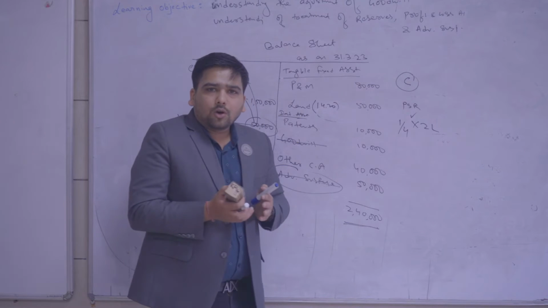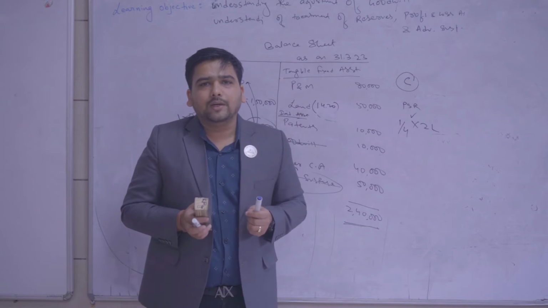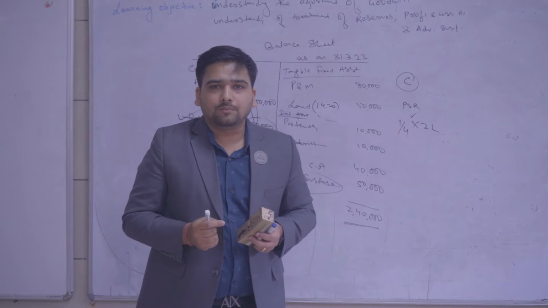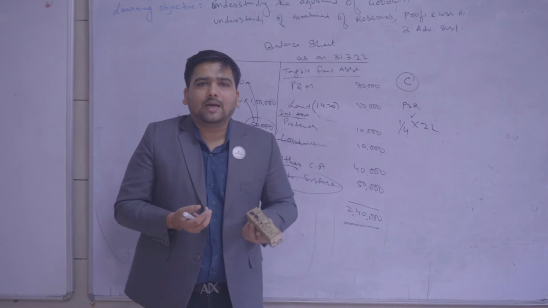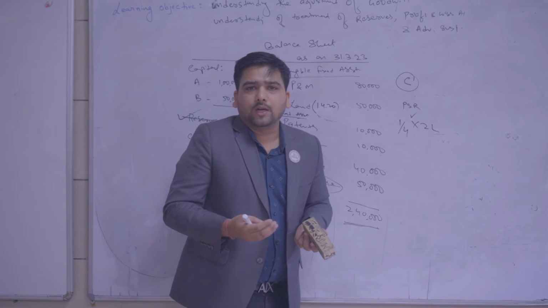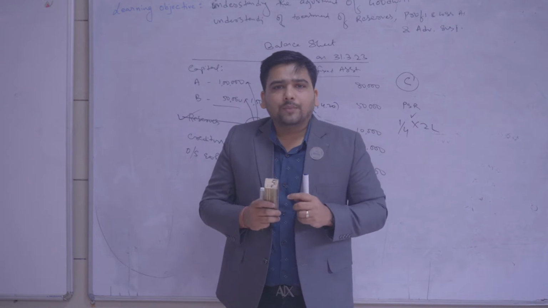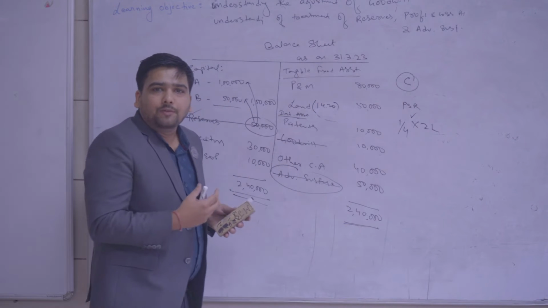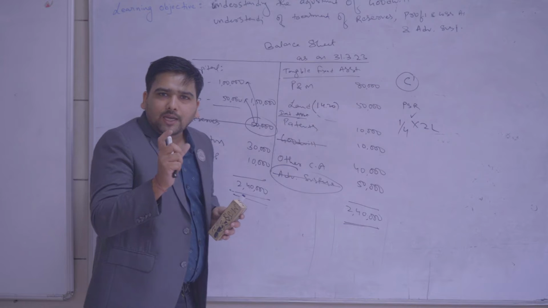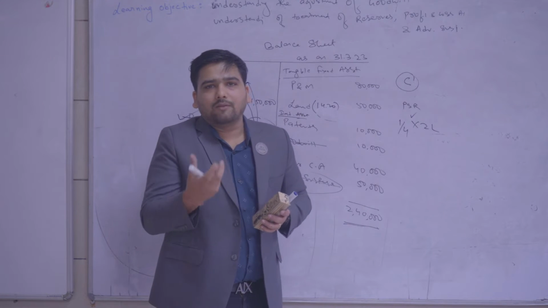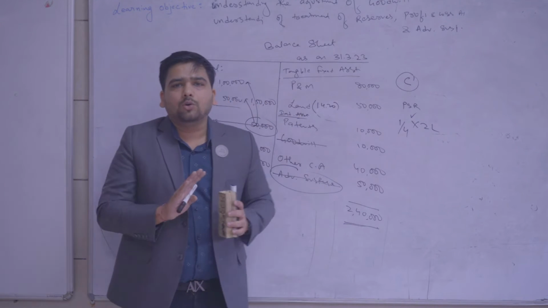Now suppose on 31st March 2023 the market value of the land becomes 1,50,000. We are not here to record the asset at its market price. Also, we do not want to sell the land. But still, if the land is valued at rupees 1,50,000 in the market, we have a gain of rupees 1 lakh, because if we sell the land today, we will have a gain of 1 lakh. But certainly we don't want to sell it today.